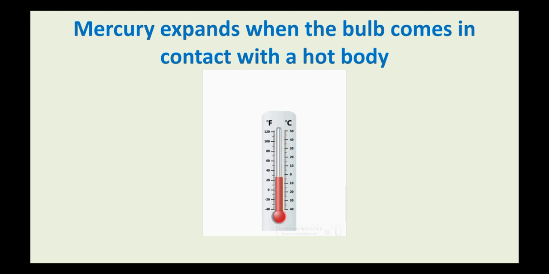Inside there is a capillary tube. So when the bulb comes in contact with a hot body, what happens? The mercury starts expanding, the mercury starts rising. So whenever your bulb comes in contact with a hot body, the mercury level starts rising up, and it expands into the capillary tube that is there in the center.